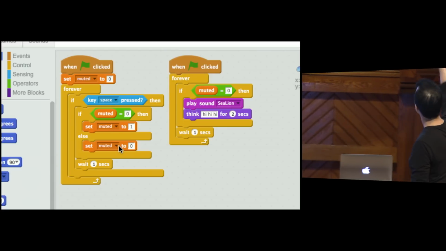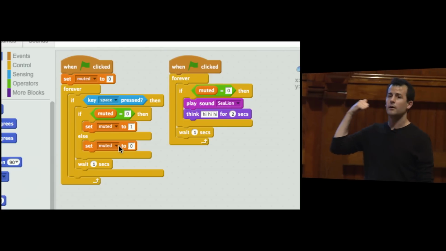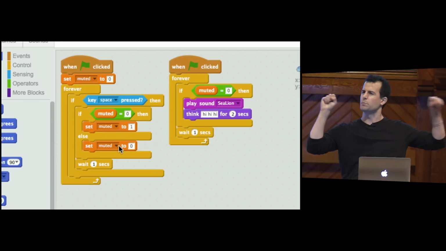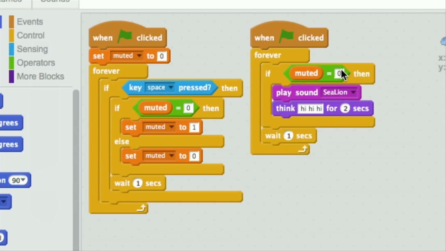Meanwhile, on the right-hand side, in layman's terms, what is the purpose of the script on the right? To play the sea lion sound if he is not muted by nature of that variable. So we're sharing state, so to speak, sharing information across these two scripts, because notice here we are forever doing the following. If muted is 0, so if it's not muted, if muted is false, then play the sea lion sound and think to yourself, hi, hi, hi, for 2 seconds, wait a moment, and then check again.